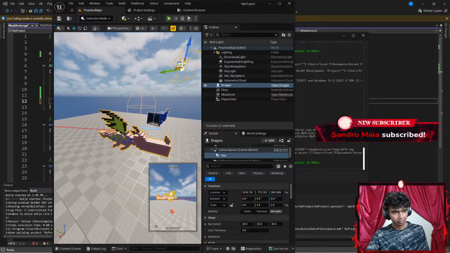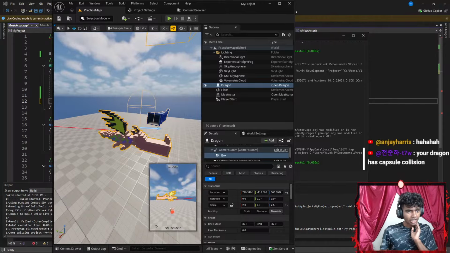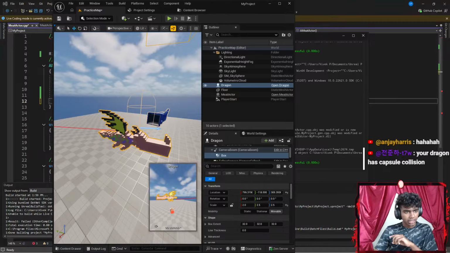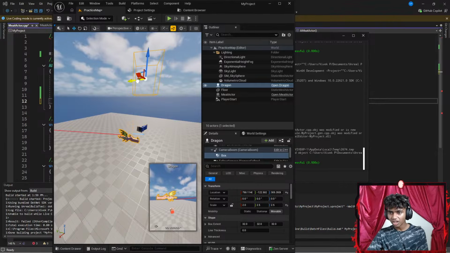Hey kid, check comments. We're trying to tell you something. Oh, I actually forgot. No, check No Bros' comments. The capsule is what's moving and your dragon is this child that is off-centered. I see, the capsule is an actual comment. Okay, well, that's what happens when you learn from ChatGPT without looking at tutorials or docs. I actually do look at tutorials off-stream, but I did not watch any for my collision parts.